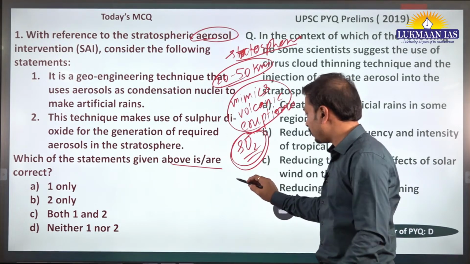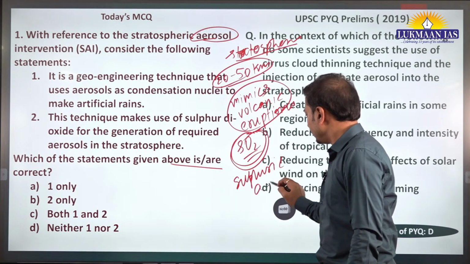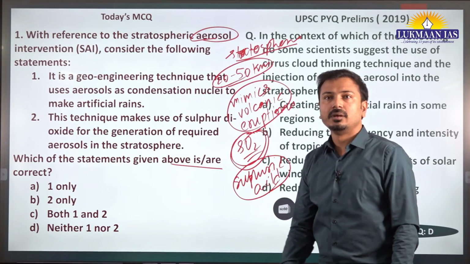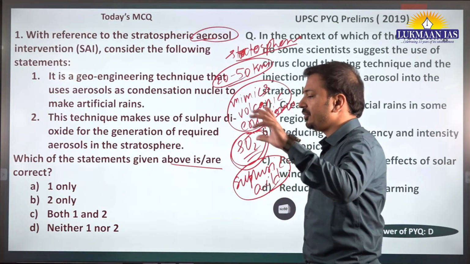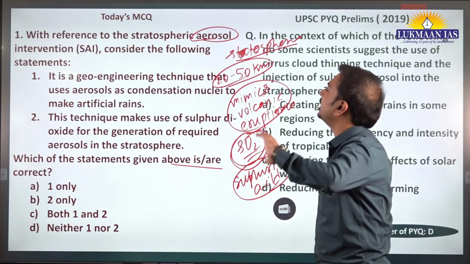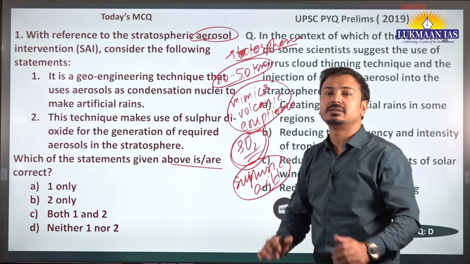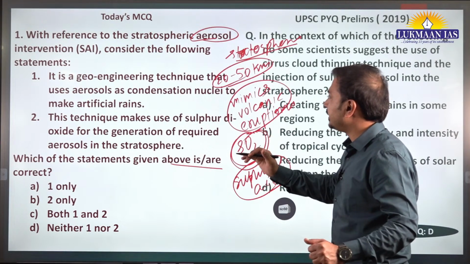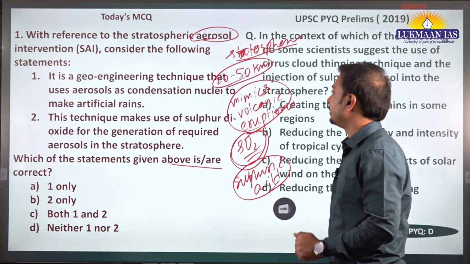There it forms weak sulfuric acid, which forms these aerosols. These aerosols continuously scatter and reflect the incoming solar radiation back into space, and this is how it helps in cooling the Earth's atmosphere. That's why it is suggested as a geoengineering technique to deal with global warming and climate change at present.